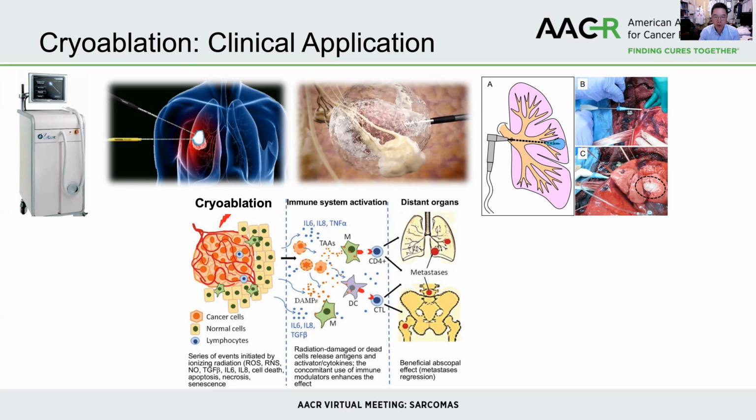And the water crystals developed in the frozen tissue disrupt the membrane integrity, leading to elaboration of molecular pattern molecules that may serve as an immune adjuvant, in addition to destroying the tissue of interest.